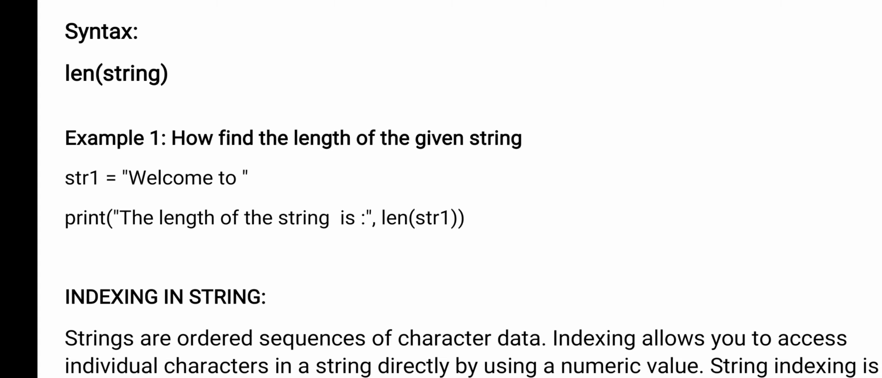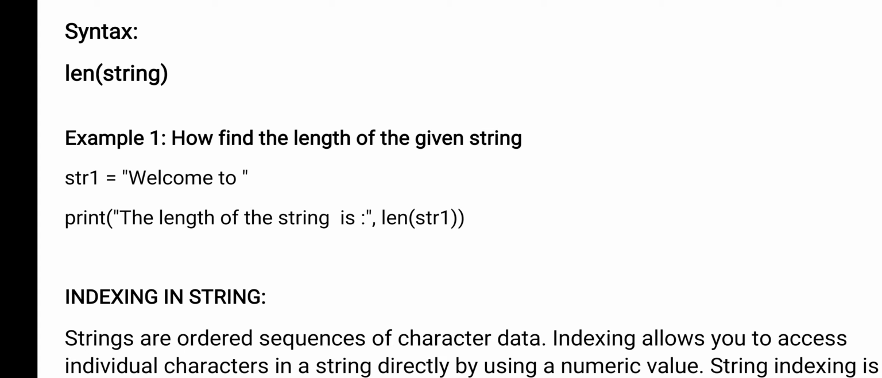Now what will be your answer? You count the letters: WEL 3, COME 4, 7, TO 2 letters, 9. But you will get the answer 10. Why will you get the answer 10? Because between E and T there is a space. So the space is also considered a character. So the length of the string will be 10 characters.